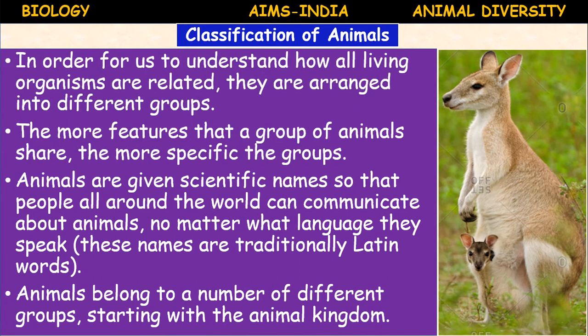The classification of animals is in order for us to understand how all living organisms are related. These animals are arranged into different groups. So before going to this, once again, mammalian characteristic features: the presence of mammary glands, and they give birth to young ones and feed the young ones with their milk. These mammals may be adapted to fly, for example bat, or live in water, for example aquatic mammals like whale.